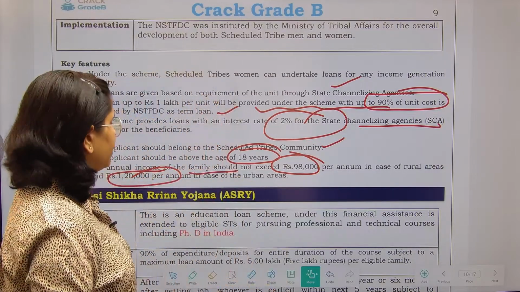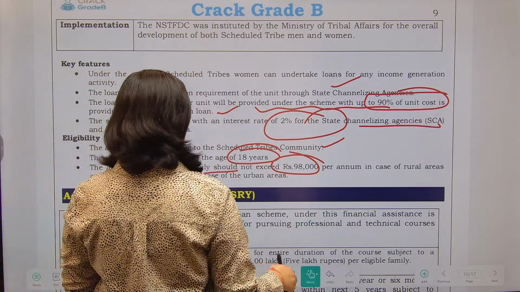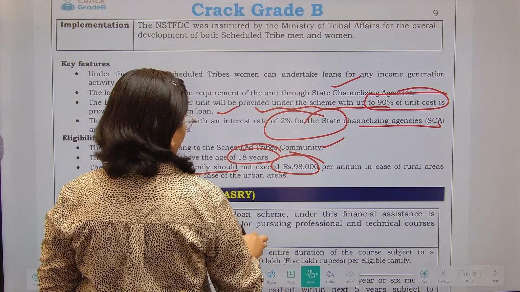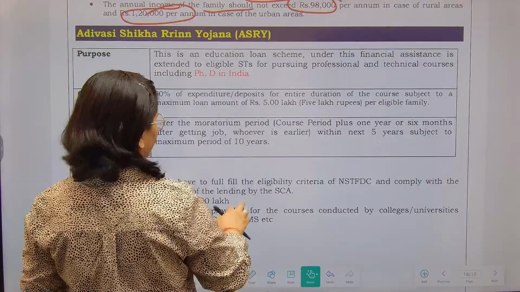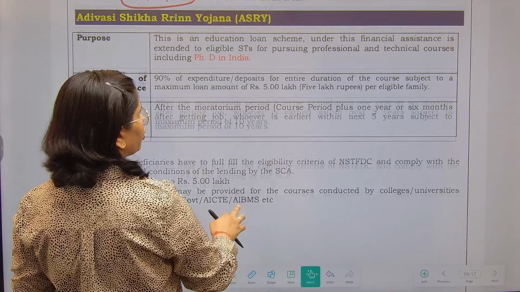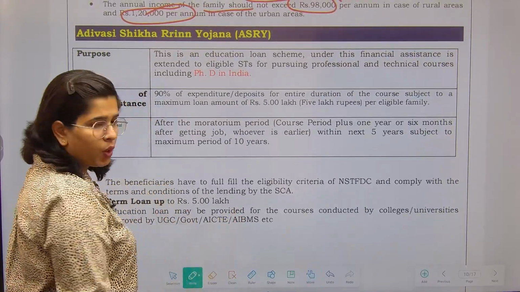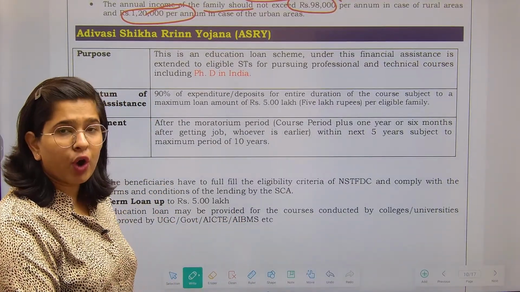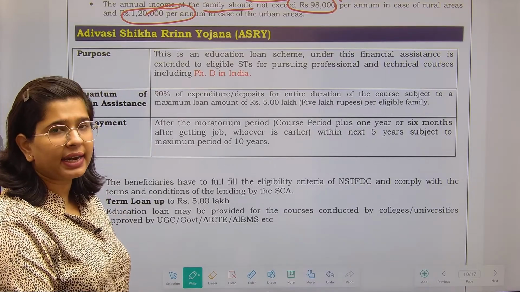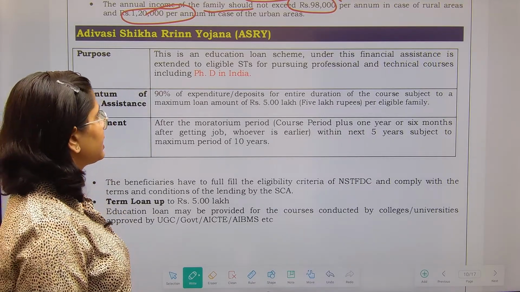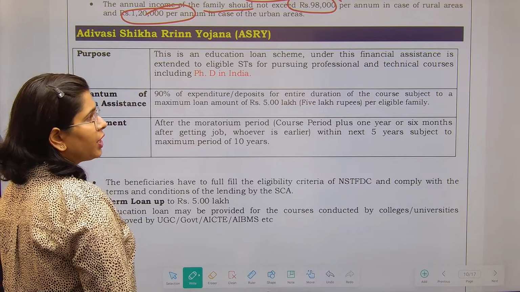Fine. Next that we have is called Adivasi Shiksha Rin Yojana. Under this, what are we going to talk about? We are going to talk about the educational loan related criteria. If you want to pursue a professional or technical course, for that this particular scheme is there. This is an educational loan scheme.